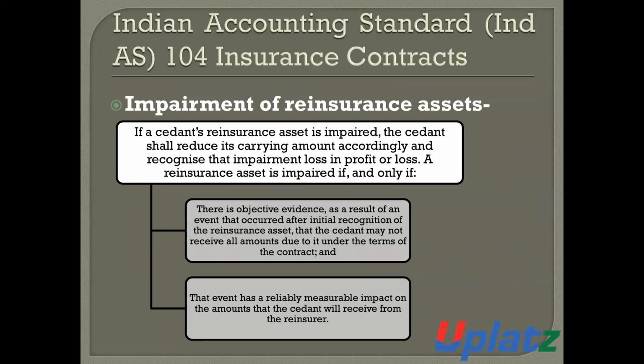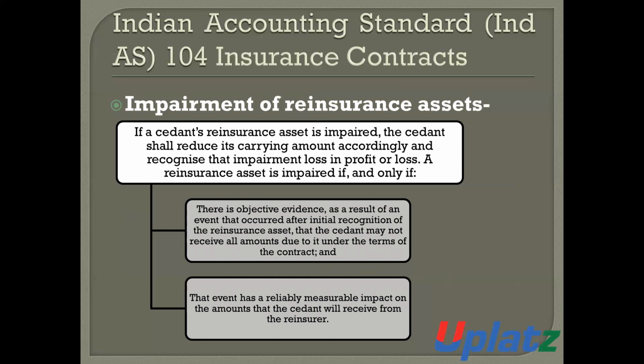Impairment of reinsurance assets. Now we will discuss the impairment of reinsurance assets. If a cedent's reinsurance asset is impaired, then the cedent shall reduce its carrying amount accordingly and recognize that impairment loss in the profit and loss account.